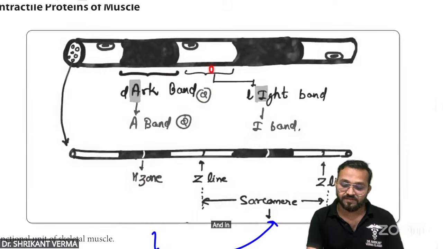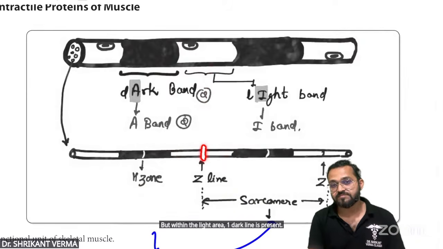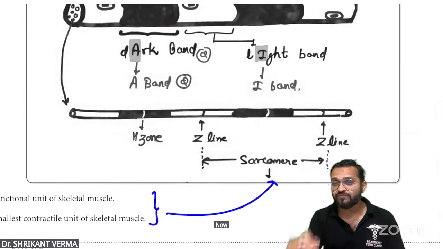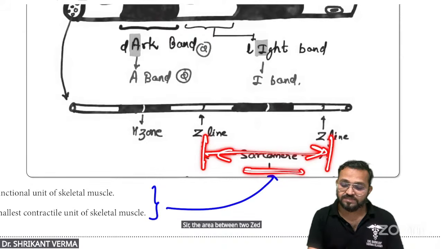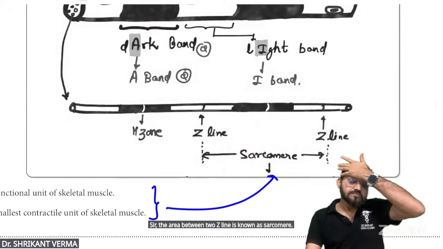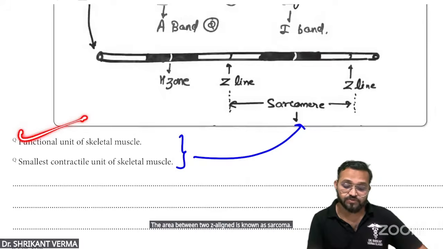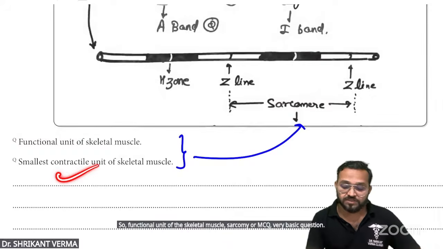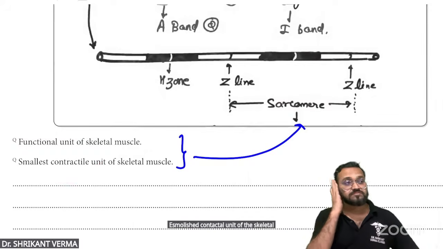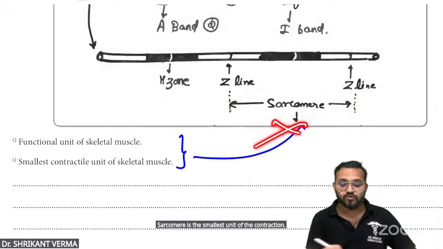And in the same way, this is the light area. But within the light area, one dark line is present. This is known as a Z line. Now, the most important fact: the area between two Z lines is known as sarcomere. So, functional unit of the skeletal muscle, sarcomere. MCQ, very basic question. Smallest contractile unit of the skeletal muscle, sarcomere. Sarcomere is the smallest unit of the contraction. No sarcomere, no contraction.